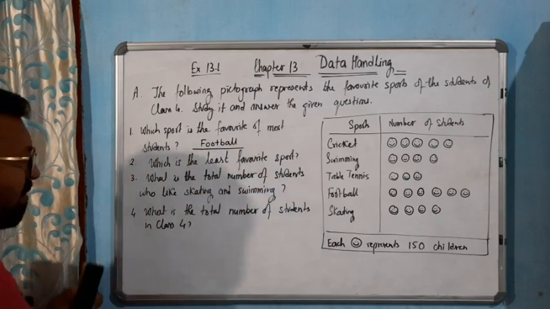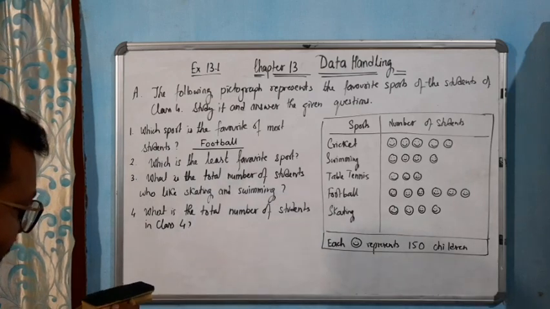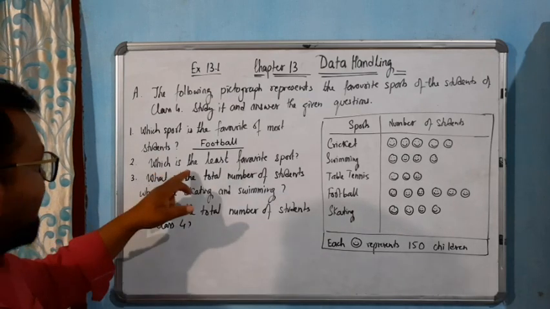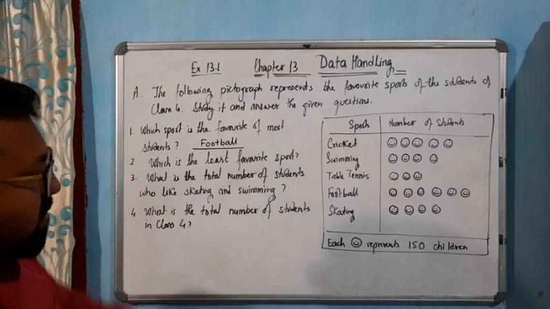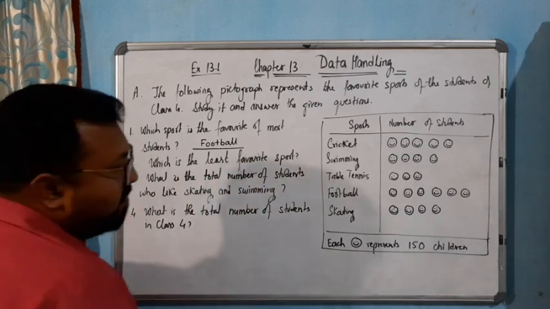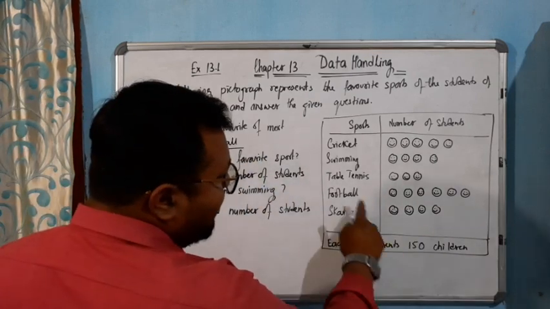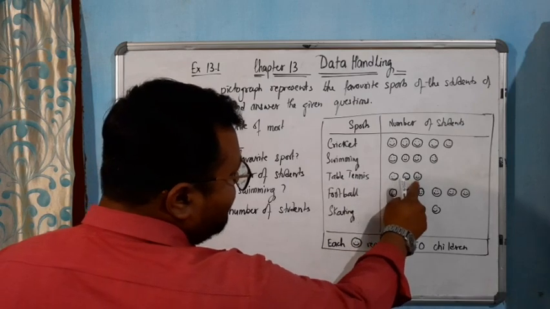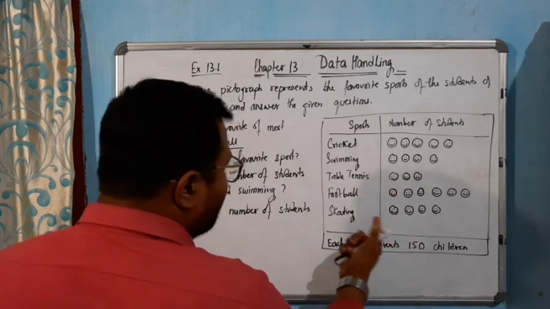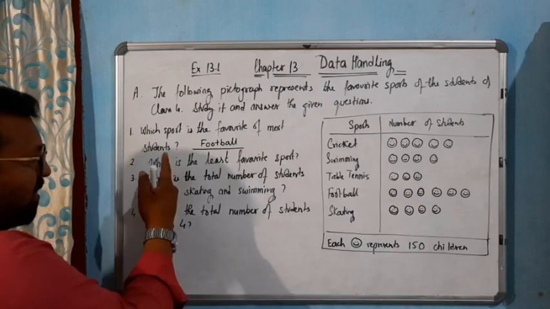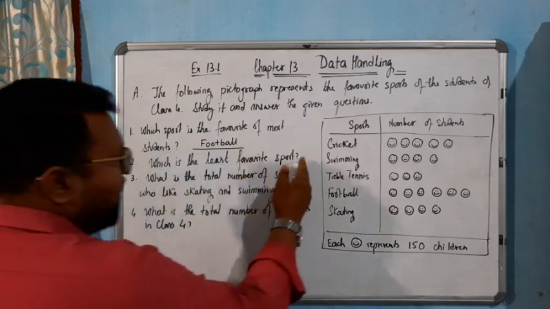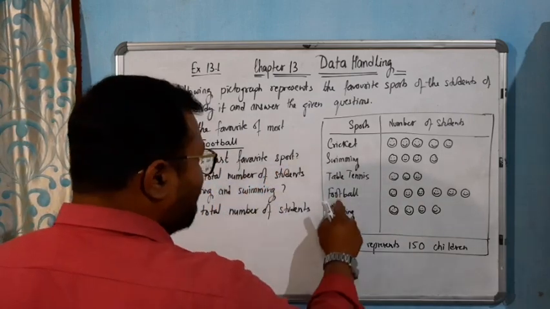Okay, now for question number 2, which is the least favorite sport? By looking at this table we can clearly say that for table tennis, only 3 smileys are here, so table tennis is the least favorite sport. I don't have any space here, so just write table tennis.